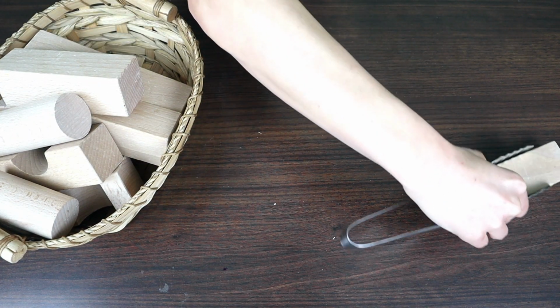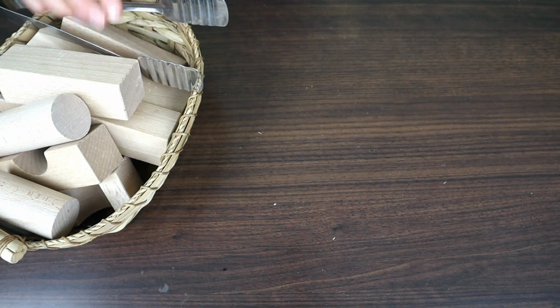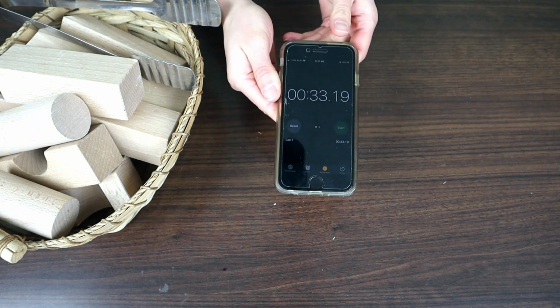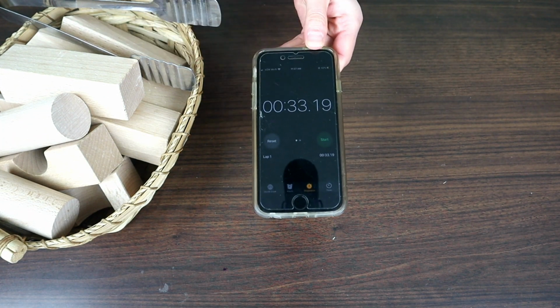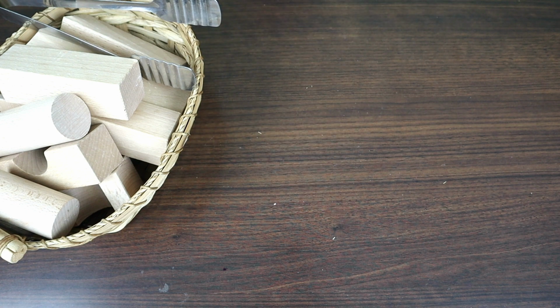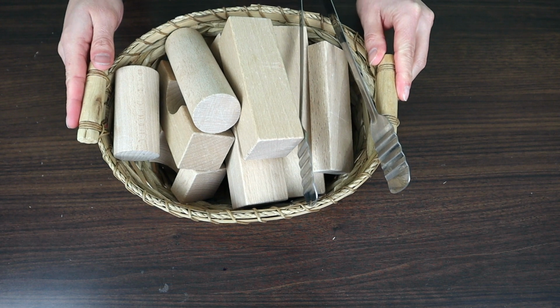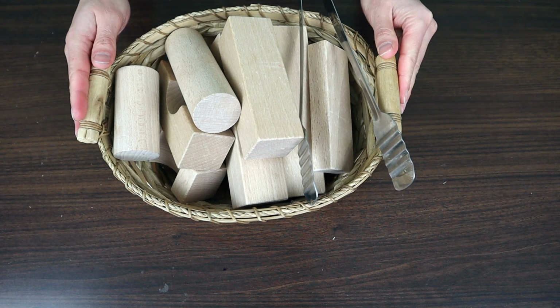And last one. Let me get my timer and press stop. Do you see that, friends? It took me 33 seconds to clean up the mess. I wonder if the next time I clean up the mess, if I can do it in under 33 seconds.